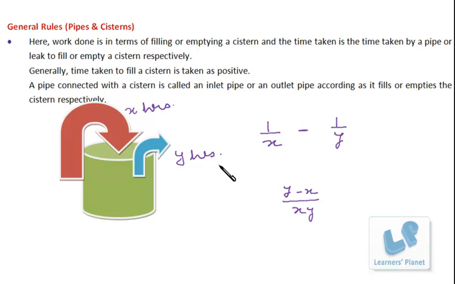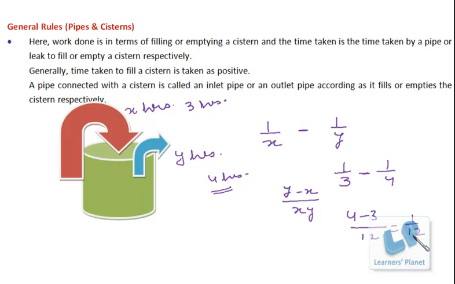It depends upon the value of X and Y. I assume X to be maybe 3 hours and Y I assume to be 4 hours. That means this pipe can fill the tank in 3 hours and this pipe can empty the filled up tank, the complete tank, in 4 hours. Now what would happen over here? In 1 hour this pipe will fill up 1/3 of the tank and this pipe will empty 1/4 of the tank per hour. Since it is the negative work done by this pipe, I'll put a minus sign over here. So it's (4 minus 3) over 12, that is 1/12.